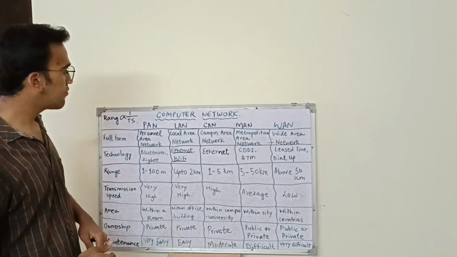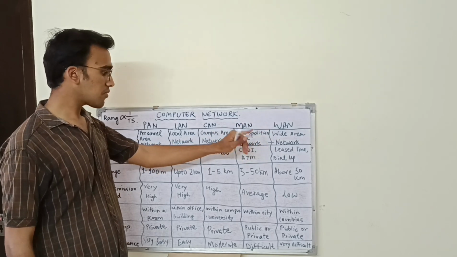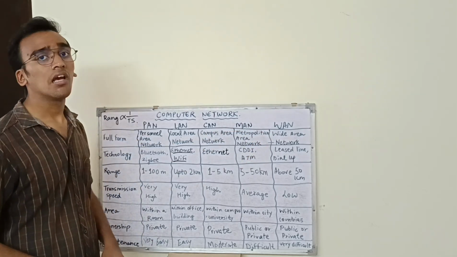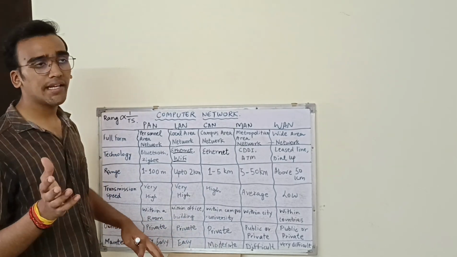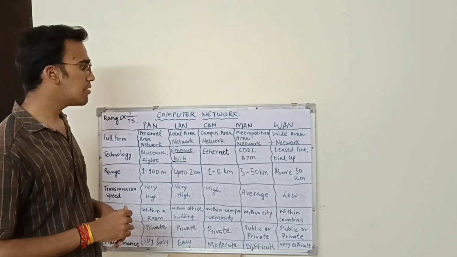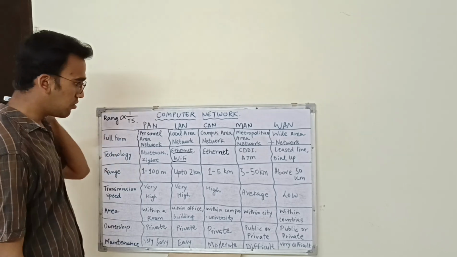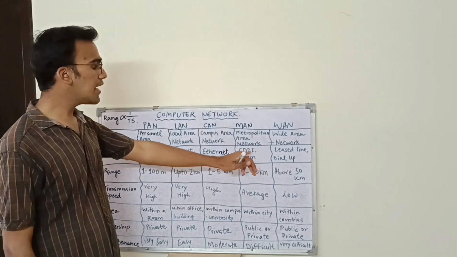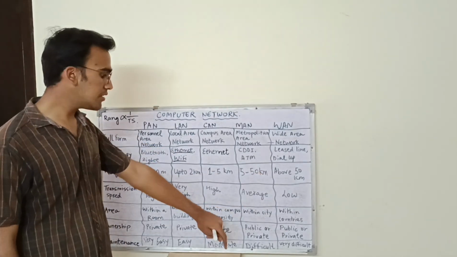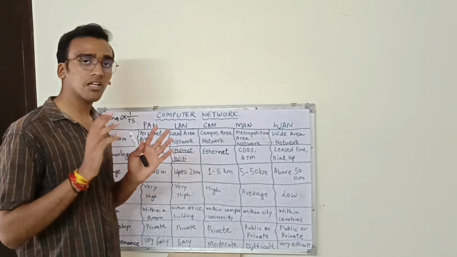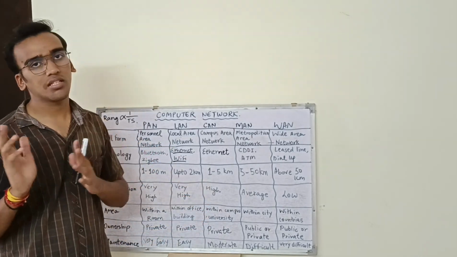Now the fourth one is MAN, which is Metropolitan Area Network. Metropolitan is basically the metro area, within a city. Cities like Mumbai and Delhi are metropolitan areas, so here they use the MAN network. Their technology uses FDDI and ATM. The range is between 5 to 50 kilometers, and they have both private and public ownership. It can be used publicly and also privately.